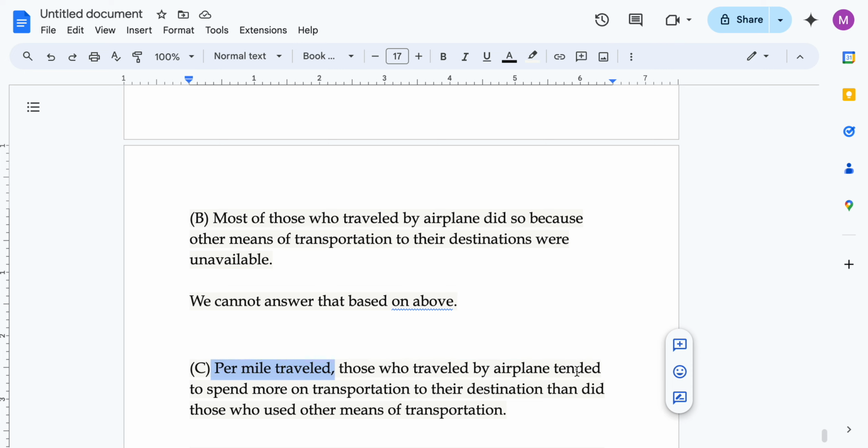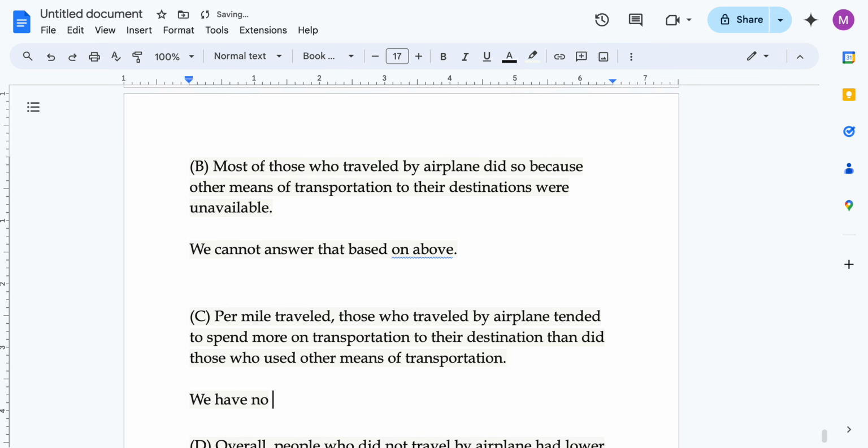So he wants us to calculate total cost for this certain cross section of people upon total miles, and compare that with the total cost of the other cross section of people upon total miles. Now we don't know the number of miles traveled by people who are using other means of transportation versus the number of miles traveled by the people who are using airplanes, right? So we can't comment on this. We have no info about the number of miles.